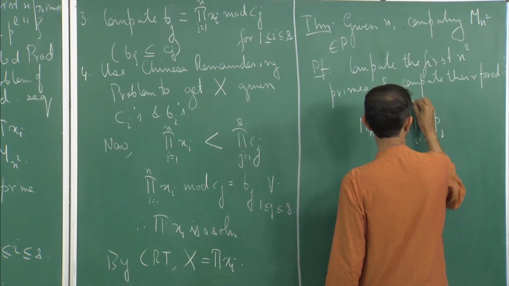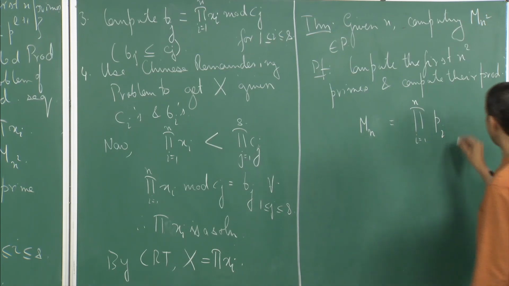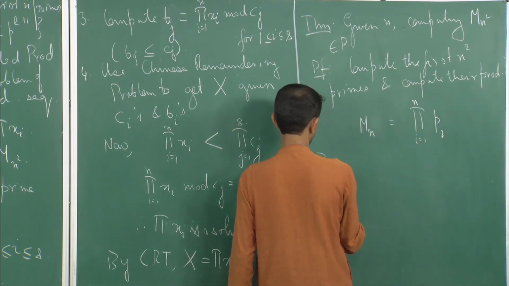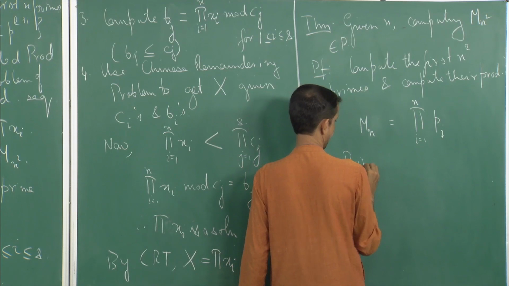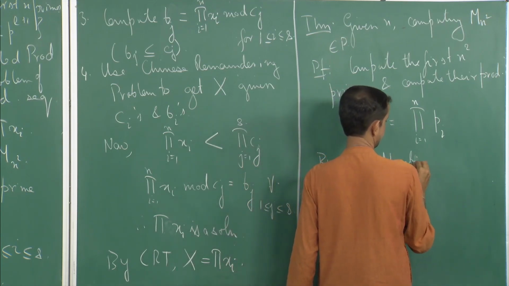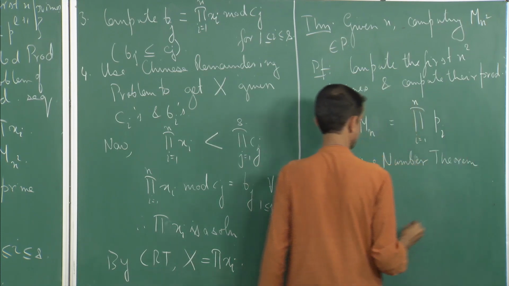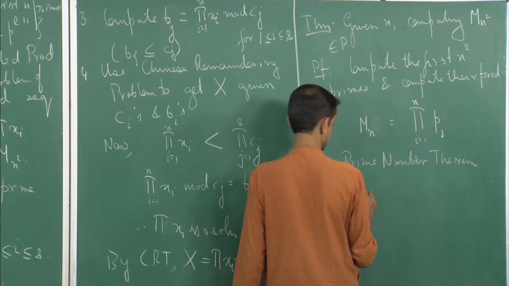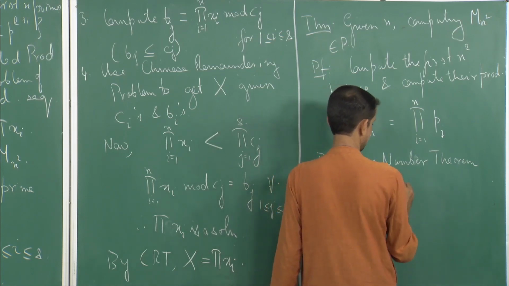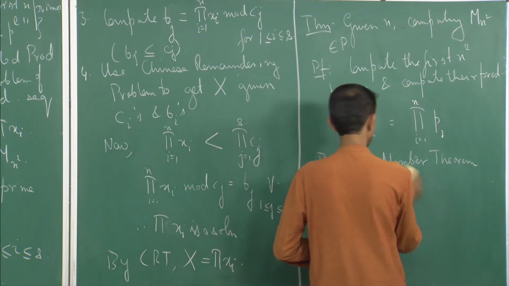pi, i going from 1 to n, where pi is the ith prime, and what we know by the prime number theorem is that pi is at most some C i log i.